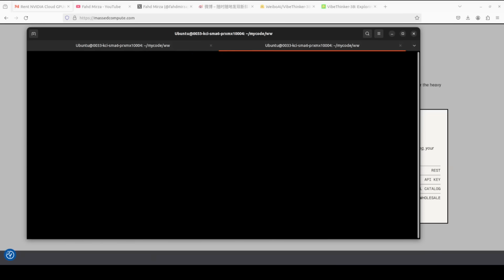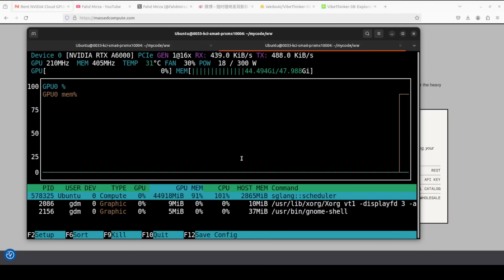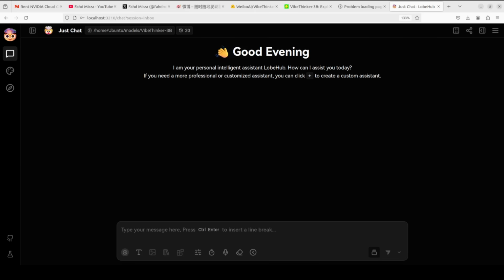Let me show you the VRAM consumption. So the model is consuming close to 45 gig of VRAM, but don't worry, this is not the whole model. This is model plus the KV cache, the context window I have set it 32K, which I just showed you. The model consumes just under 8 gig of VRAM, somewhere around 5 gig, just the weights. Okay, so now let's do the inference.